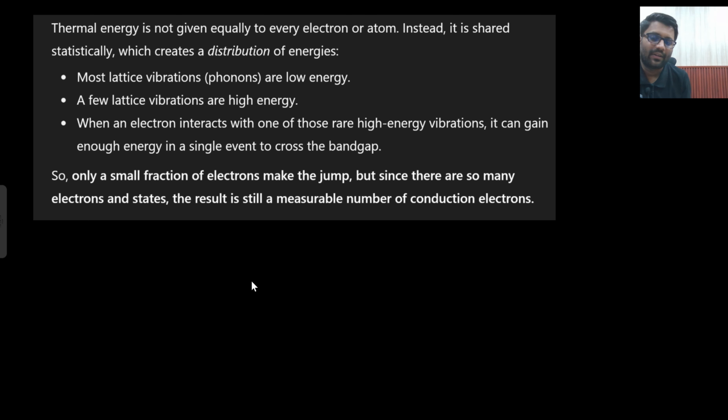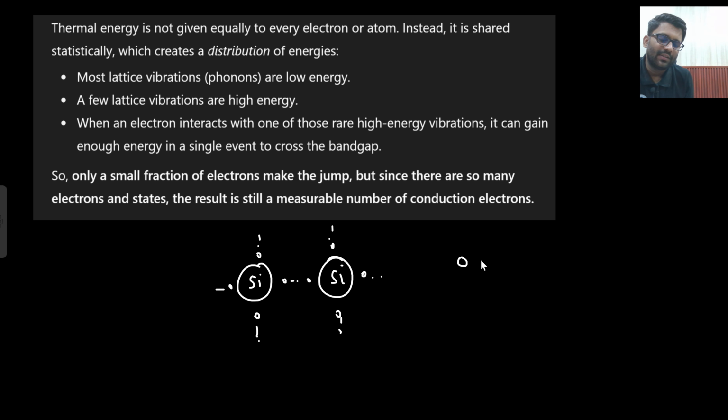So in a crystal, what will happen? You will be having silicon, and silicon will be having bound electrons. Then again silicon, bound electrons. Now this energy that you are saying, which is 0.0259 electron volt, this is not a certain number. It's not that, sir, there is some electron, and this electron will be getting 26 millivolt, this electron will also get 26 millivolt. It's not like that. It is distributive in nature.